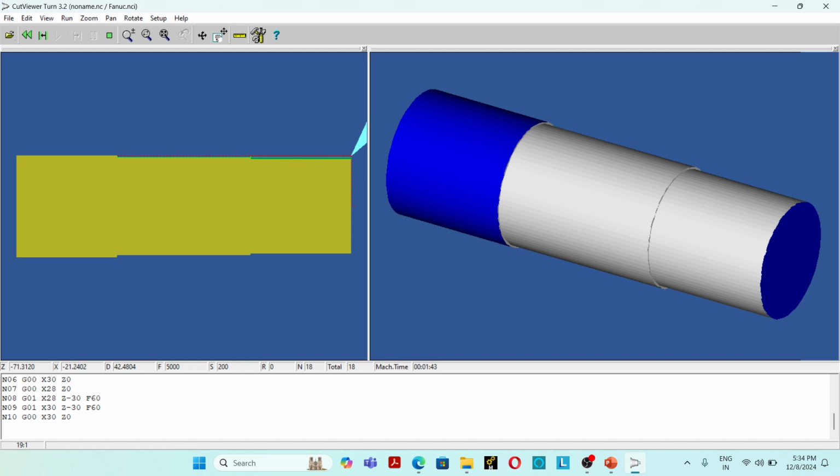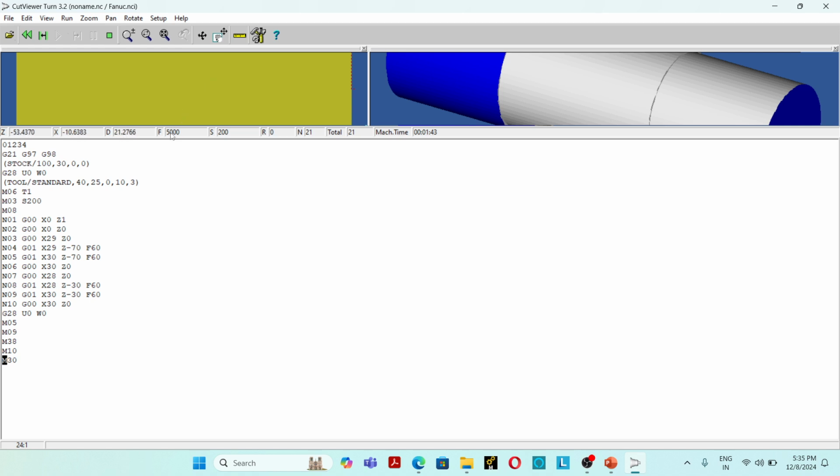At the end we have the end of program block, that is G28 U0 W0, M05, M09, M38, M10, M30. So this is the CNC program for the CNC machining operation. This is the program for the machining operation.